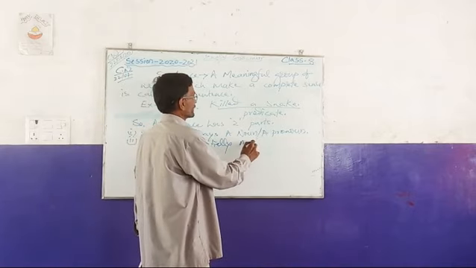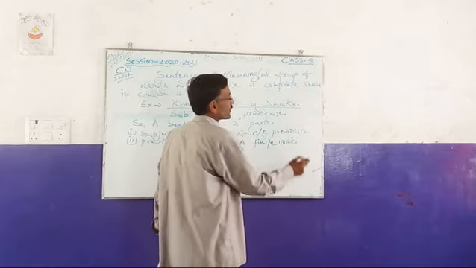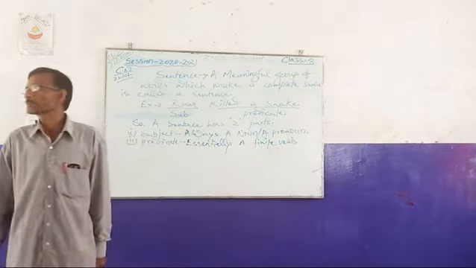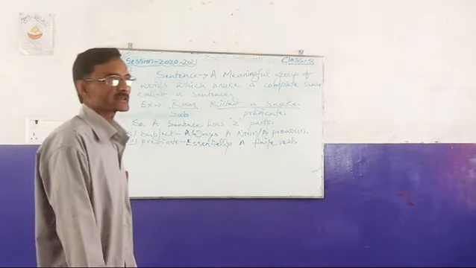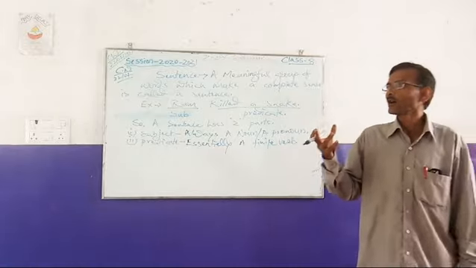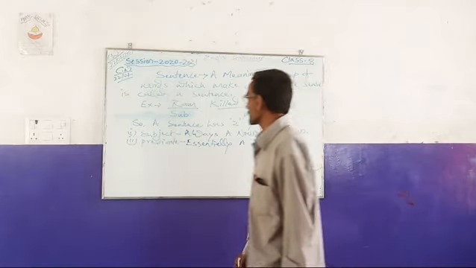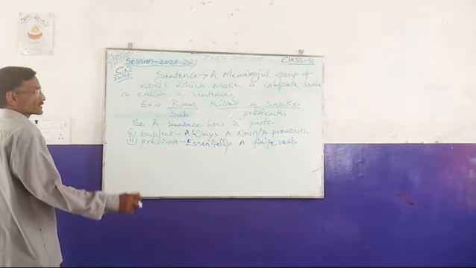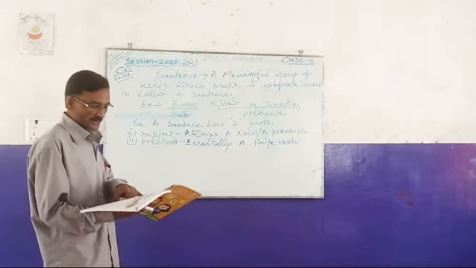essentially a finite verb, besides an object. Sometimes a predicate is left without an object, sometimes a predicate carries an object, and sometimes a predicate will carry a complement. Here we have to see what is given to us: Boys play cricket.